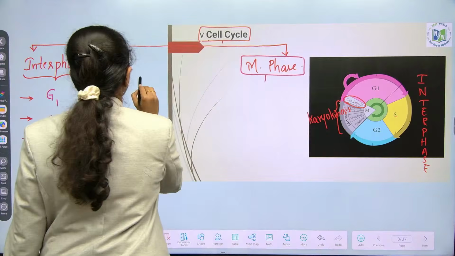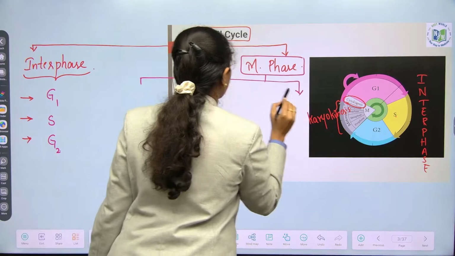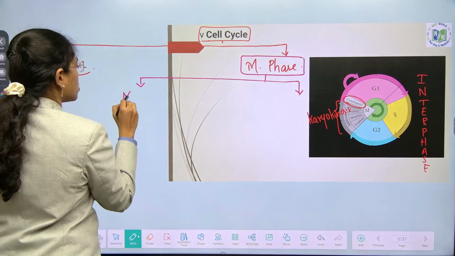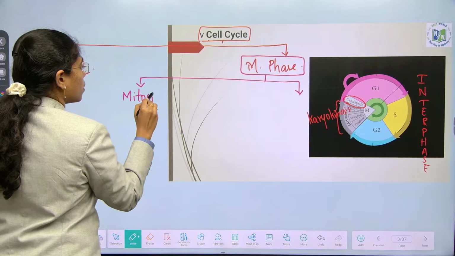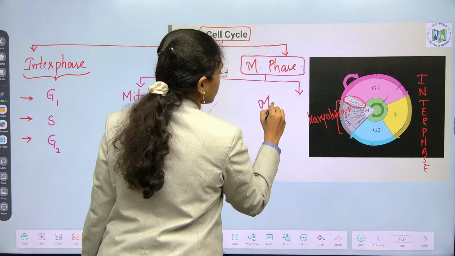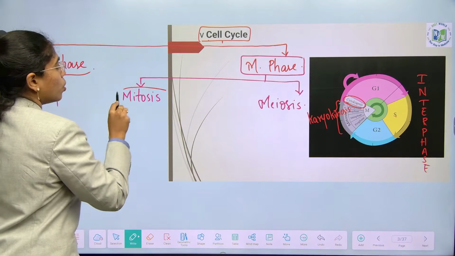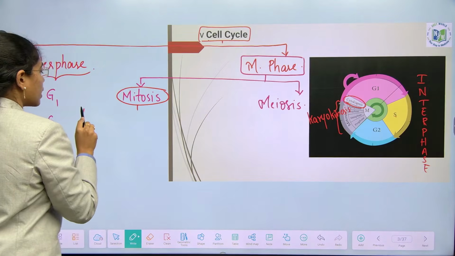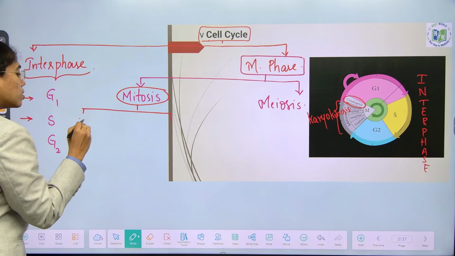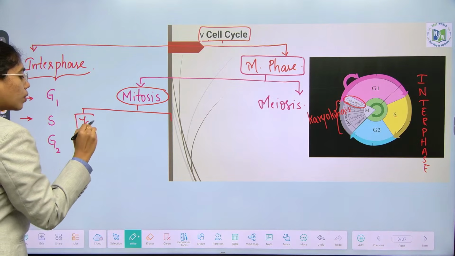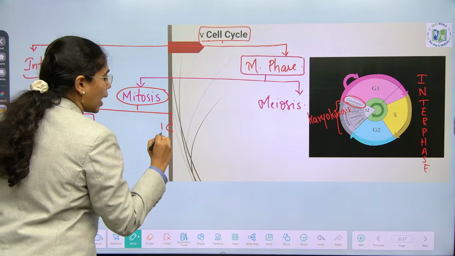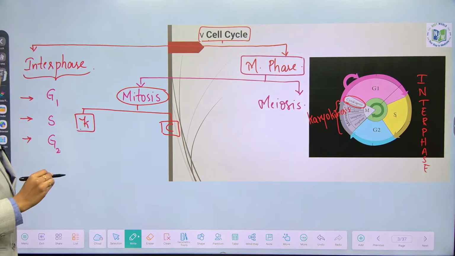One is mitotic phase, meiotic phase. Mitosis, meiosis. Fine, right? So mitosis, again karyokinesis happens. Karyokinesis means movement of nucleus. Cytokinesis will happen, that is cellular division.